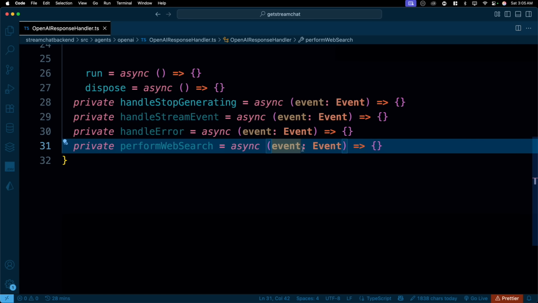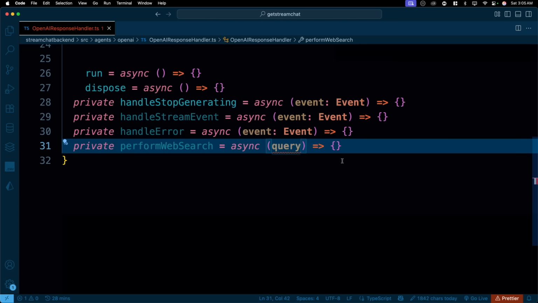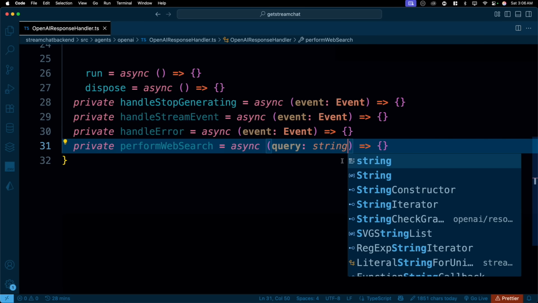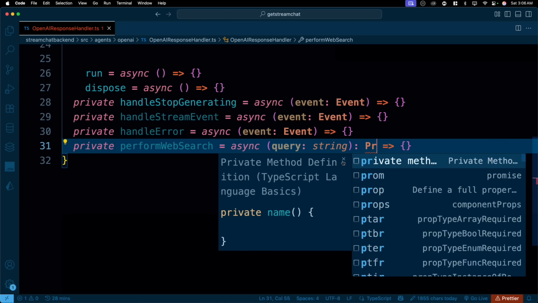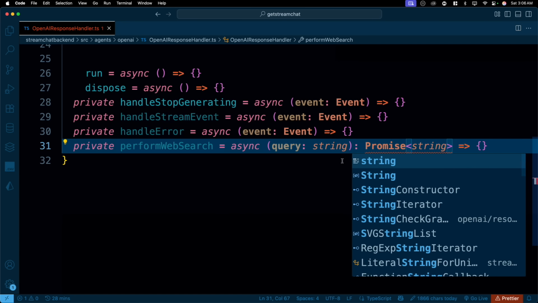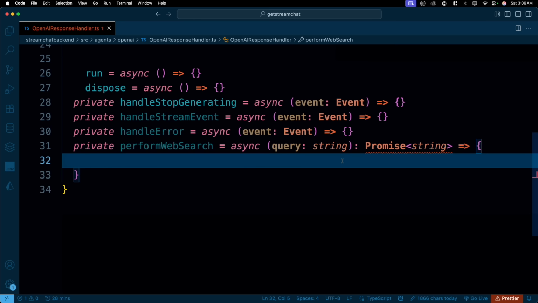Now in this, we don't receive any kind of event. We actually receive a query string because it is going to do a web search. So let's call this one query. And in fact, let's write this on here as well. This one is going to be simply of type string, and that's it. Let's actually finish this one because this is comparatively much easier to work on. And what does it return back to you? It's probably going to return a promise. And in the promise, you will have some data. So let's call this one a string. Right now, you don't return that. That's okay. It's a reminder to myself that, hey, we have to do this.